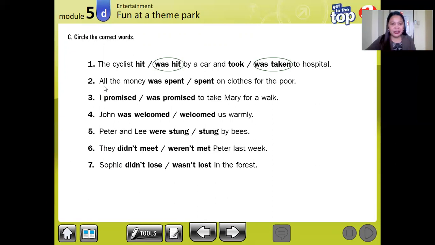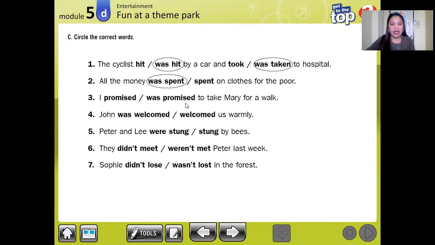Correct? Number 2, all the money was spent. All the money was spent or spent? What do you think? All the money was spent on clothes for the poor.